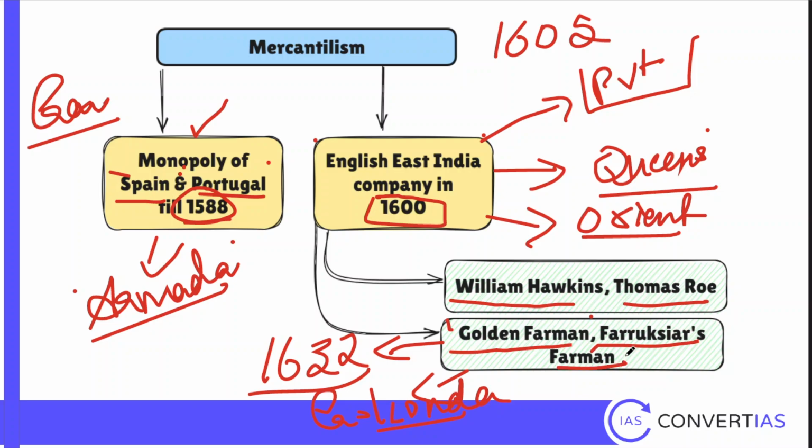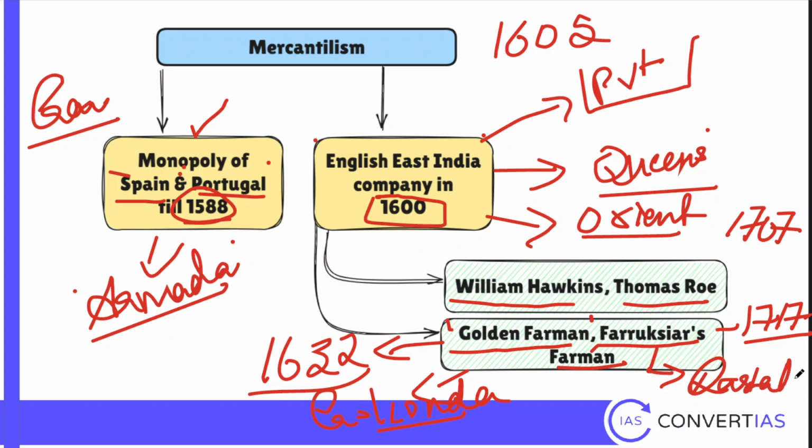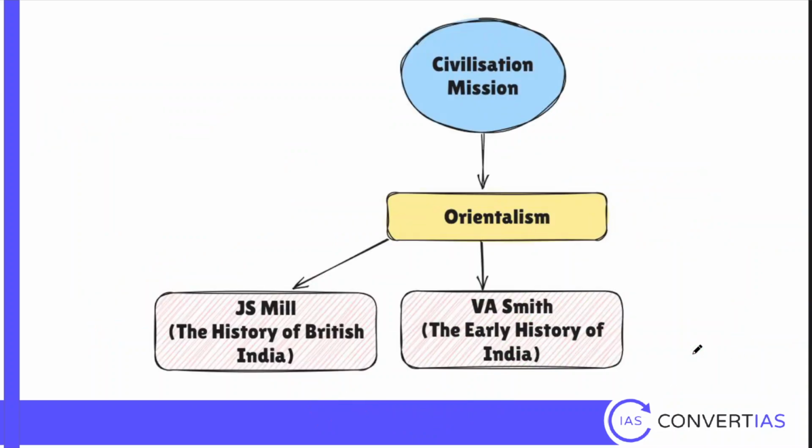Farrukhsiyar gives another firman. This happens in 1717. So even Aurangzeb will give some privileges. So Aurangzeb dies in 1707. Before that, he gives some privileges to the British. He in fact fights a war with the British as well, in which the British loses. So these are three different things. But relevant concessions were given in the form of Golden Firman and Farrukhsiyar's Firman. And in Farrukhsiyar's Firman, they get something called the Dastak, which means a right to issue trade passes. So slowly they are expanding.